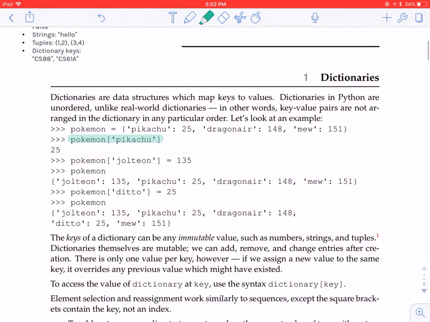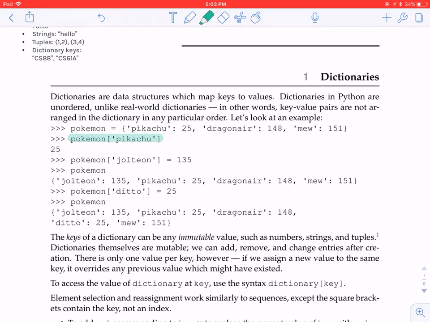Similarly, if we say Pokemon of bracket Jolteon equals 135, this is going to add a new mapping from Jolteon to 135 into the dictionary, and now we have our changed dictionary. If we call the dictionary after making this change, it should reflect that we've added Jolteon mapped to 135.